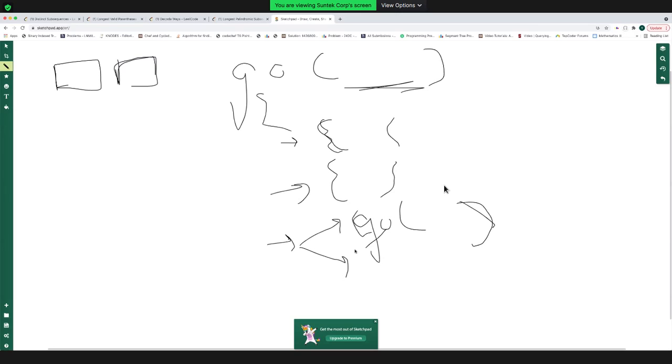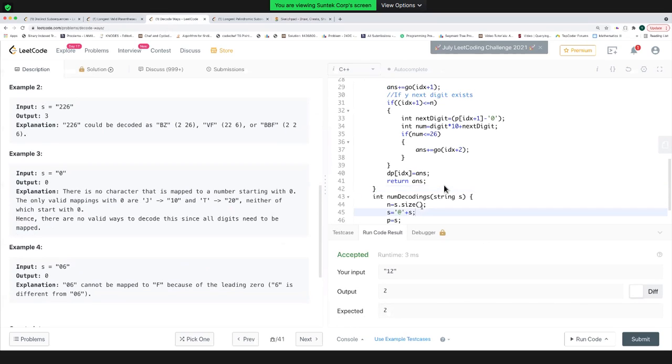So if we want to find the total number of cases, we can do an addition operation, just like we are doing in this case. We are adding the total number of answers.